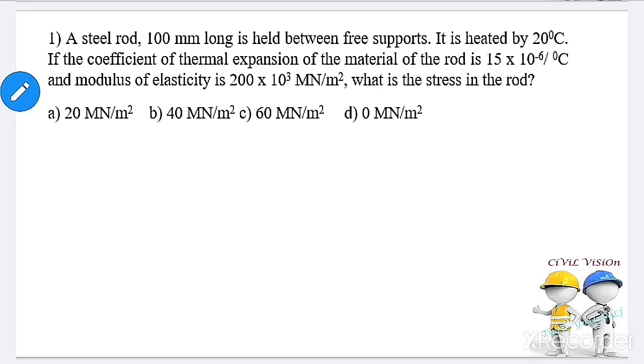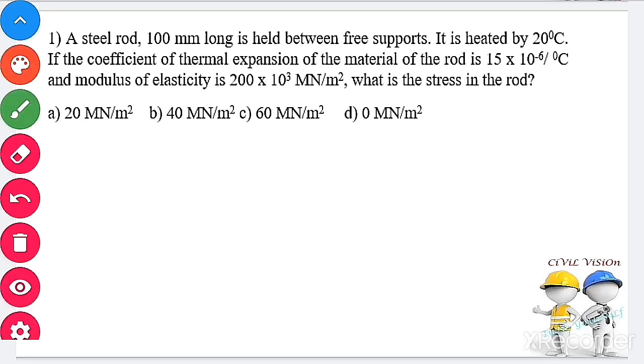Now we are going to solve the analytical problems which are related to above topics and which are repeatedly asked in competitive exams. First question, a steel rod 100 mm long is held between free support. It is heated by 20 degrees Celsius. Thermal coefficient of the material is 15 into 10 power minus 6 per degree Celsius. Modulus of elasticity is 200 into 10 power 3 meganewton per meter square. What is the stress in the rod? Stress is nothing but thermal stress.